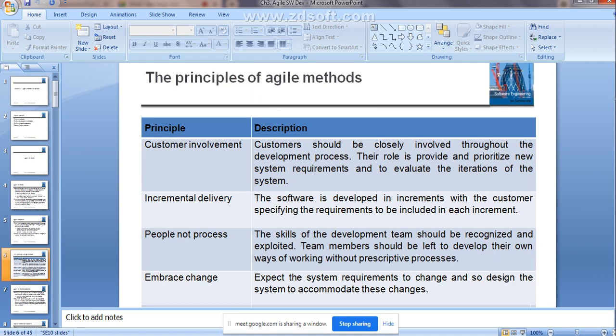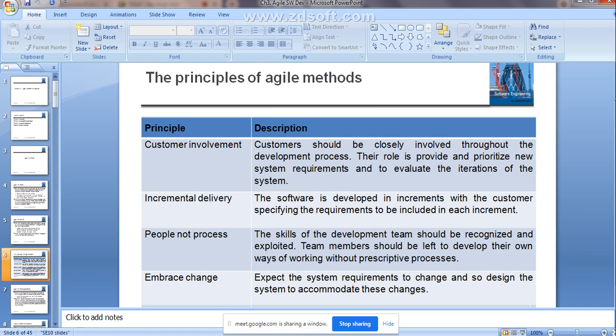According to his need, he can give the priority for the requirements: which requirements need to be given the highest priority, which the lowest priority. According to that, the implementation will be done by the software developers. So you should have close involvement throughout the development process. What is the role of the customers here?